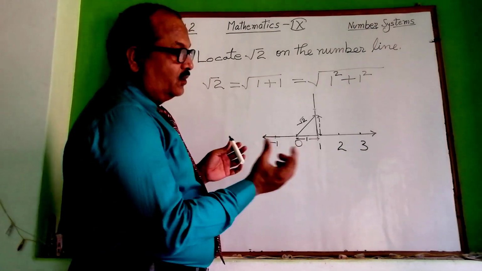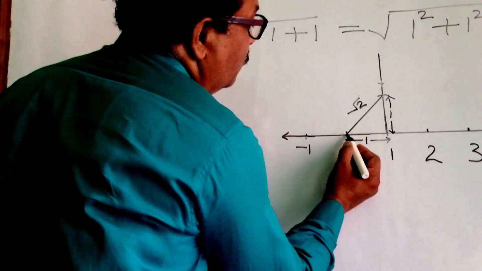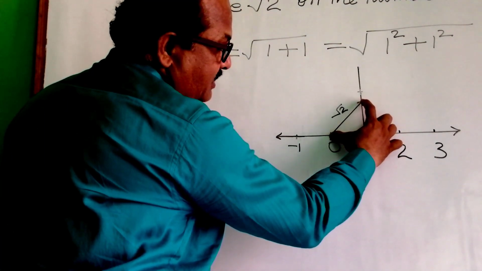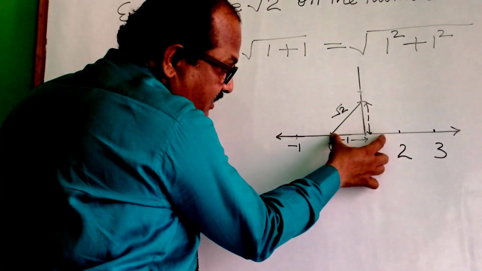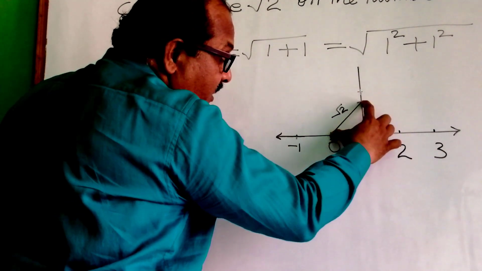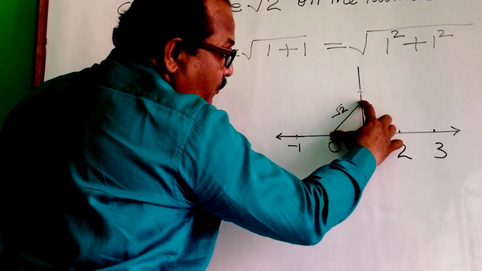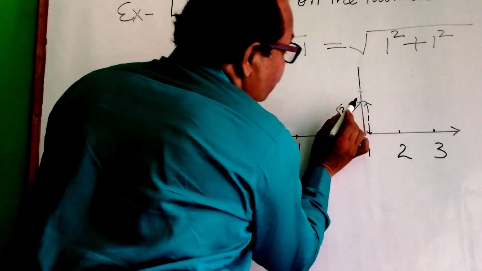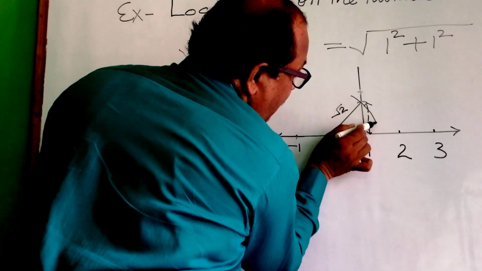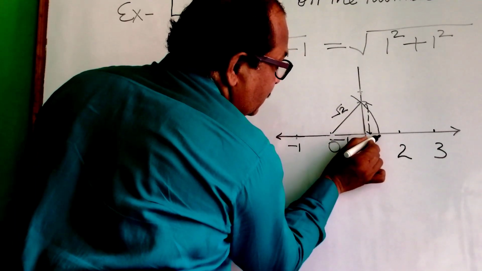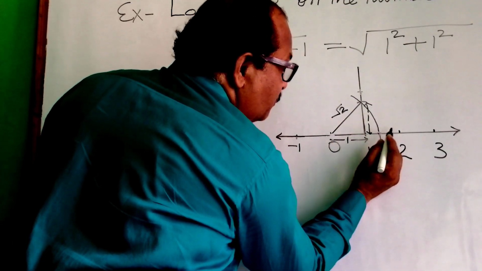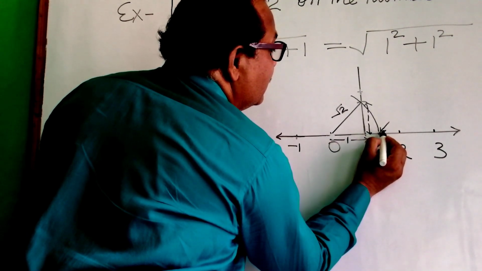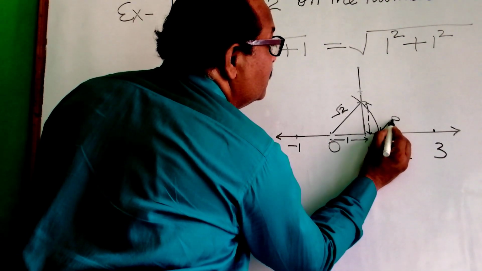Again you can use your compass. Put it at point O and swing it. When you swing it taking this distance, which is the hypotenuse, it will intersect the number line at some place. Here you will get the point of intersection of this arc. So locate it like this. This point is P.